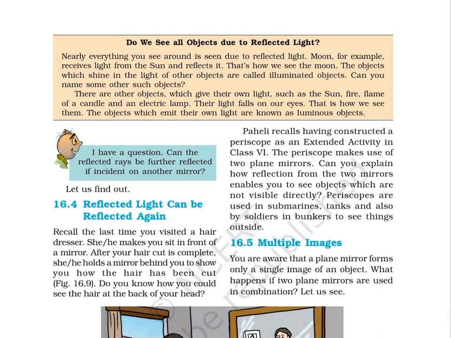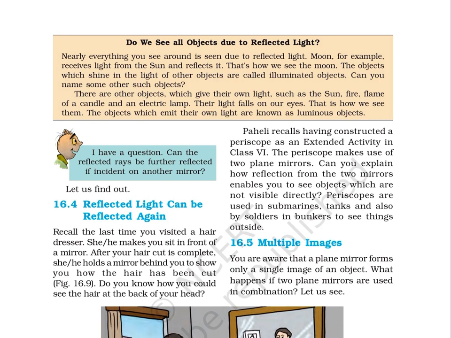Do we see all objects due to reflected light? Nearly everything you see around is seen due to reflected light. Moon, for example, receives light from the sun and reflects it. That's how we see the moon.